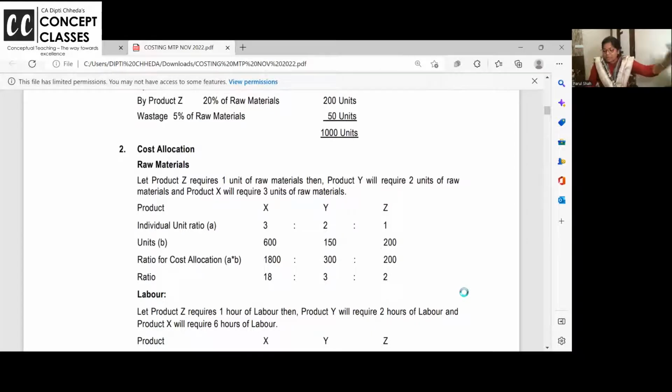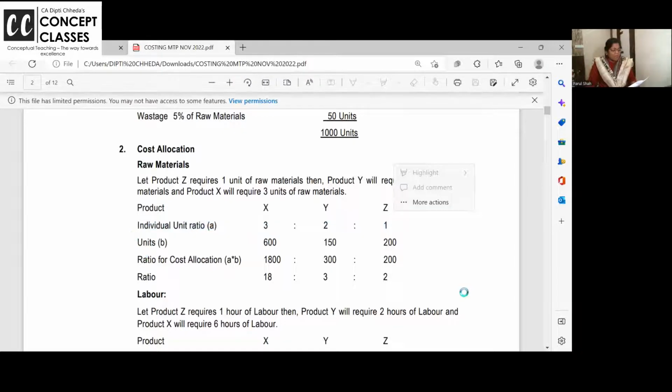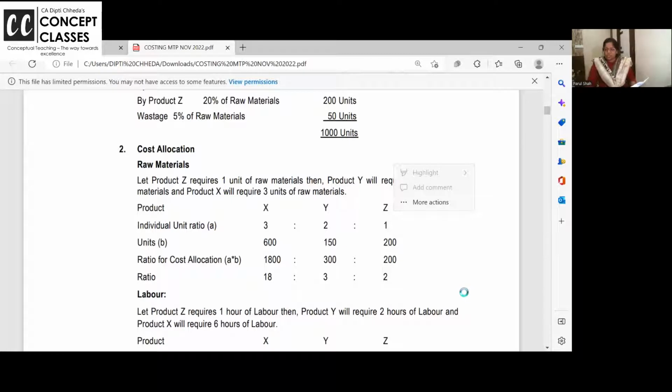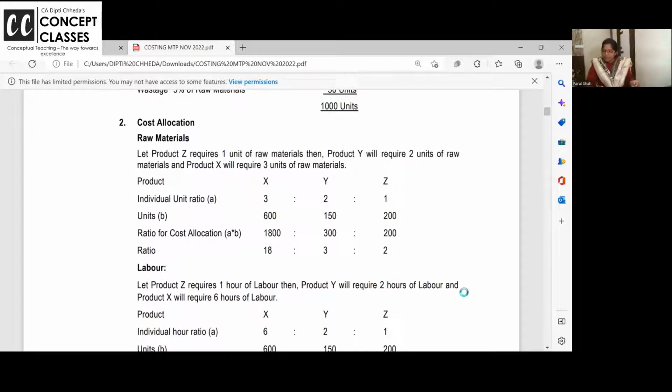But now read the language of the problem, and I am reading it for all of you. First point: 1 unit of Z requires half of the material for 1 unit of Y. So if Y requires 2, Z requires half of that, 1. And 1 unit of X requires 1.5 times Y. So if Y has used 2, then 2 into 1.5 is 3. Okay? Are you all getting?